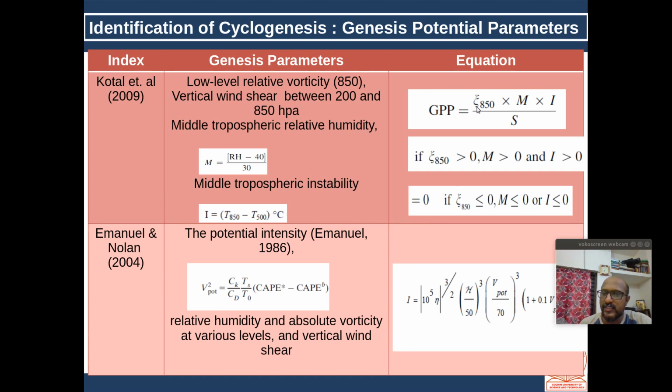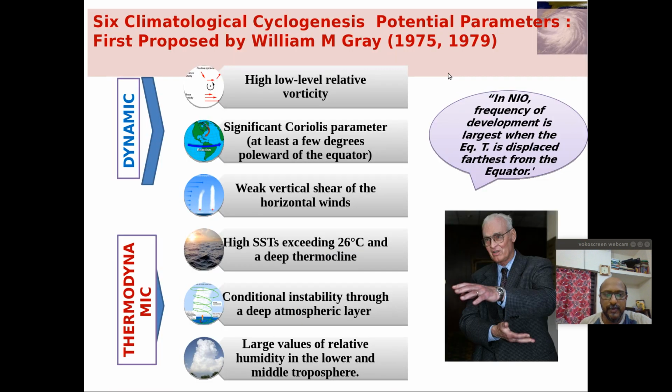sufficient low level vorticity, then middle level humidity, and thermal instability, which is inversely proportional to the shear, and then SST greater than 26 degrees Celsius.